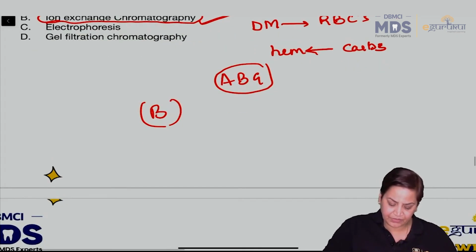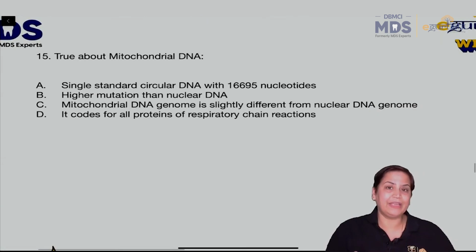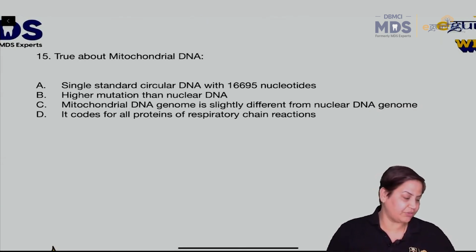Then question number 15: what is true about mitochondrial DNA?